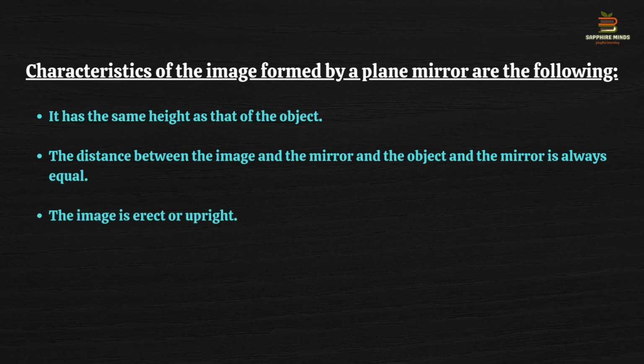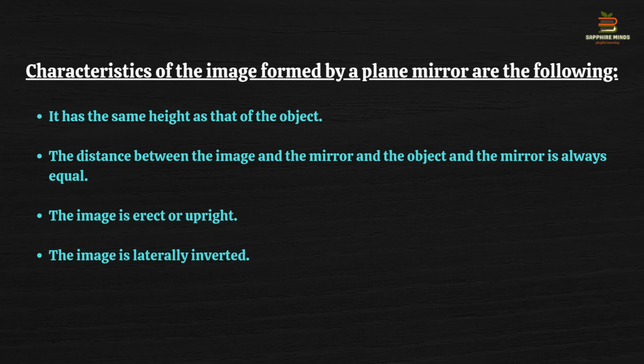The third is the image obtained is upright. Upright means the top appears to be on top and the bottom appears to be on the bottom, right? So the head will appear on top and the legs will appear at the bottom, right? So it just becomes laterally inverted. Laterally inverted we already discussed, that right appears on the left and left appears to be right. If we are raising our left hand, then in the mirror I will see the right hand, and if I am raising my right hand, then in the mirror I will see the left hand.